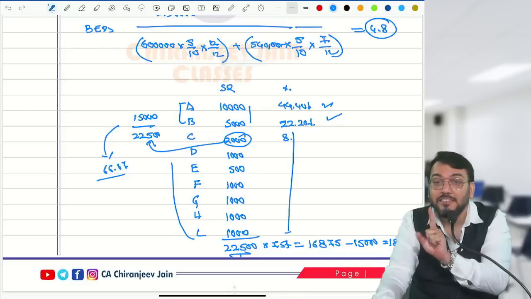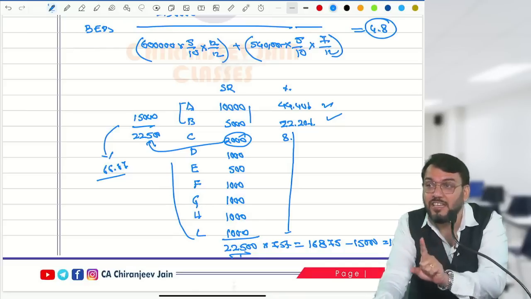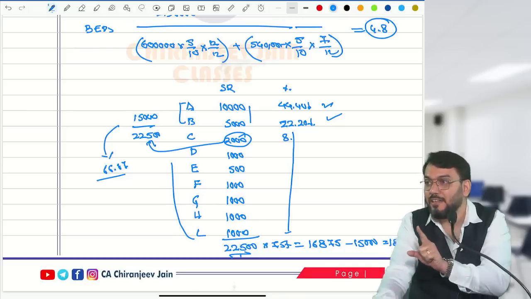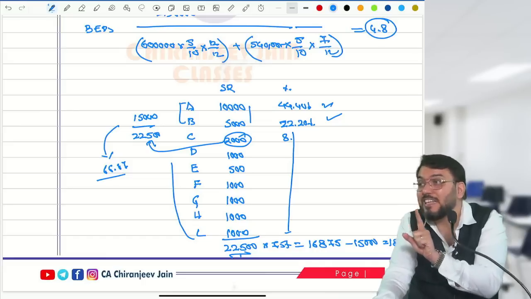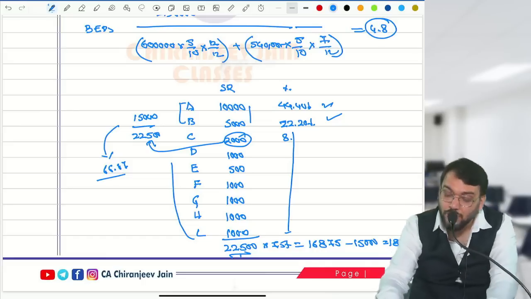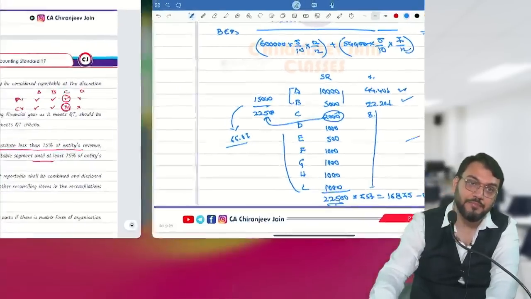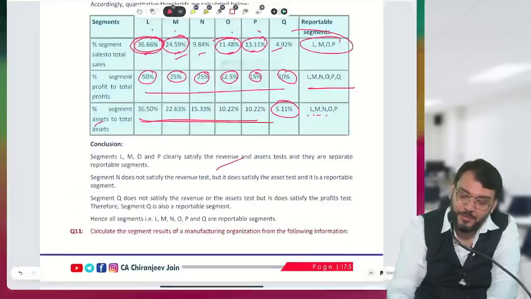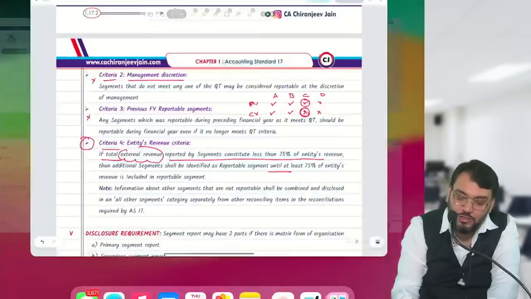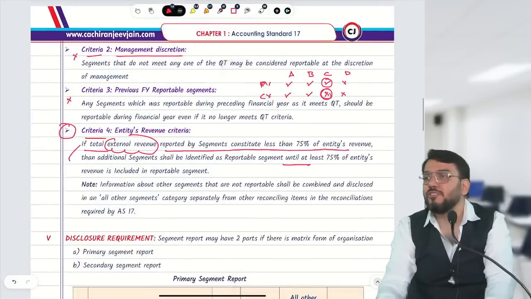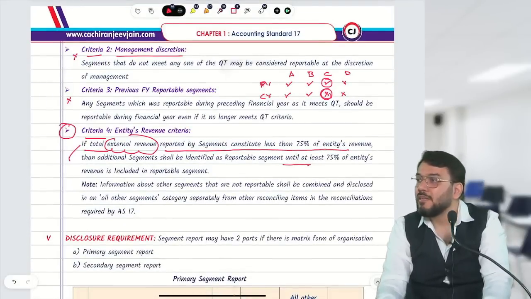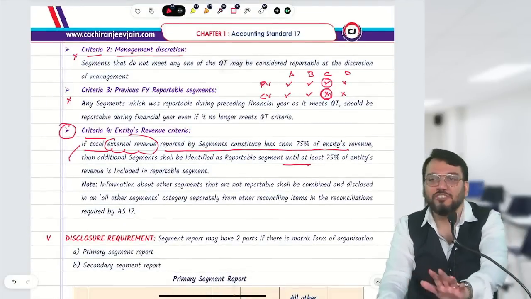But this last criteria is only for external sale, not for inter-segment sale. So you need to only check the external sale criteria. Understood? So this can also be asked in the exam. Understood this point? Correct? Yes, sir. So this also you have understood. This was your reportable segment. One question of this nature may be asked.